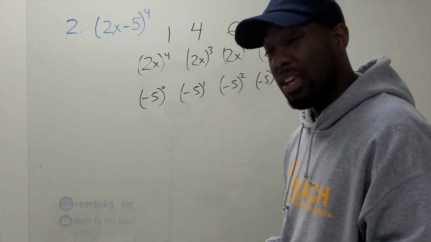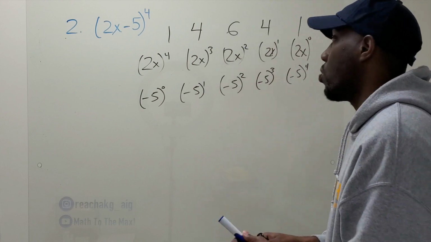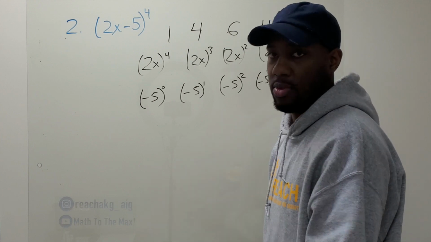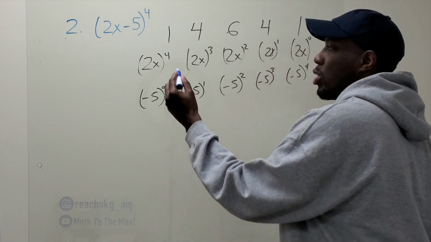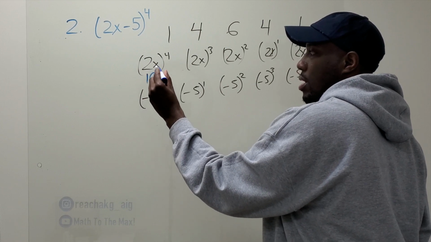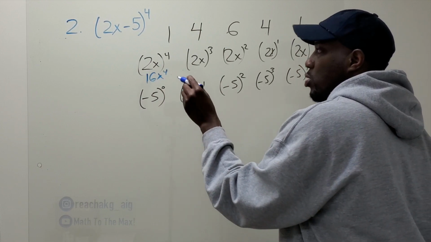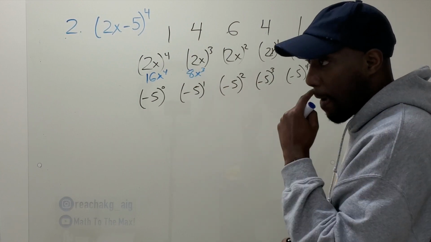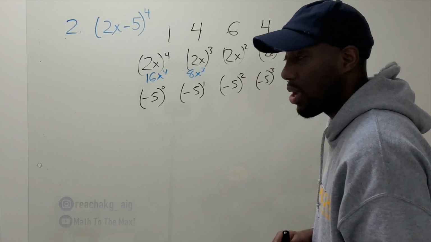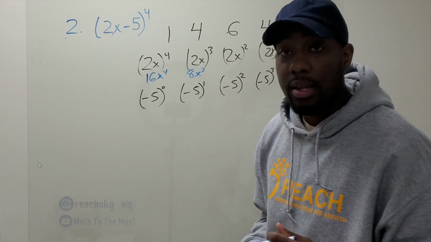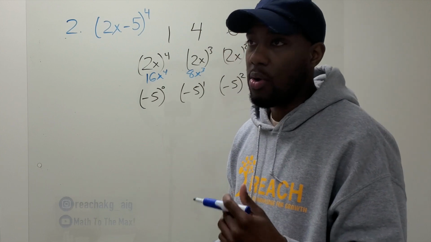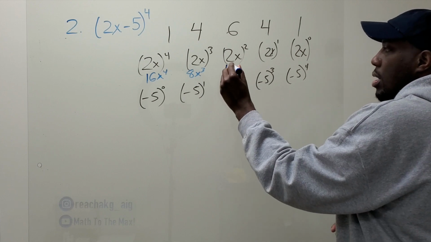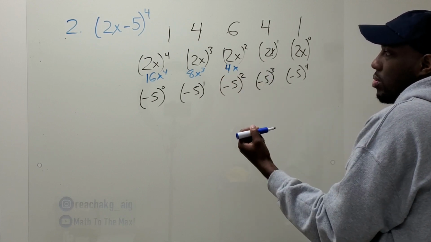The next step is evaluate those exponents. So I know what 2x to the 4th power means. That means 2x times 2x times 2x times 2x, 4 times. So there's really 2 to the 4th power, which is 16, and then x to the 4th. 2x to the 3rd is going to be 8x to the 3rd. Just do 2 times 2 times 2. You can put the numbers in the calculator if you're not good with mental math. You cannot put the variables in the calculator. X to the 3rd power is not going to give you x to the 3rd. So you have to know how to do the mental math on those variables.